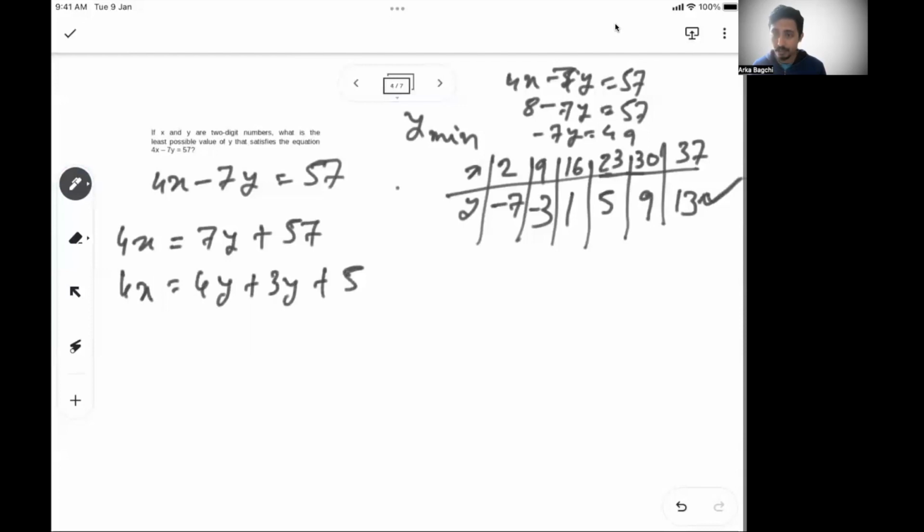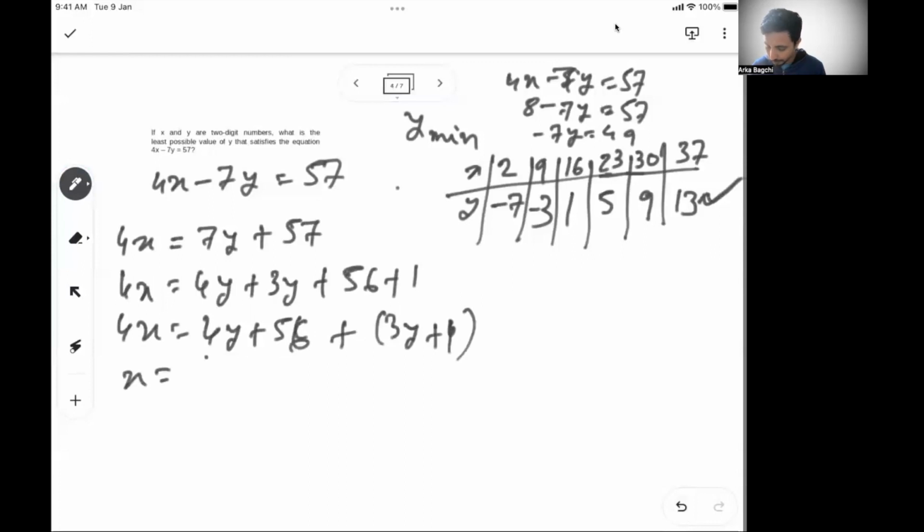So the closest multiple of 4 to 57 is 56 plus 1. So we can write 4x is equal to 4y plus 56, which is a multiple of 4, and then we have to write 3y plus 1. So x is y plus 14, because if I divide the first two by 4, the next one is (3y plus 1) by 4.